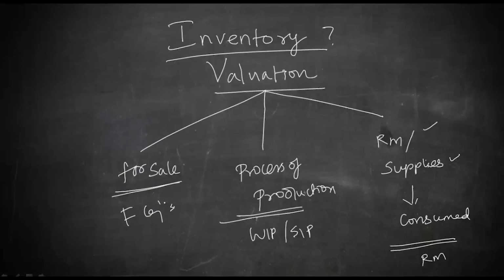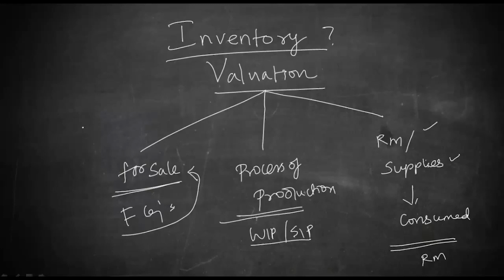The raw material can be the raw material which you have to consume for production. It may be consumables, it may be loose tools, anything. And work in process is something where you put in the raw material, you engage labor, you start using your machinery, incur expense on that. So all those would constitute your work in process. And finished goods can be either your trading merchandise, or it can be software, or it can be any kind of asset, but you are keeping it for what purpose? For selling. Intention is selling. So all the three constitute inventory.